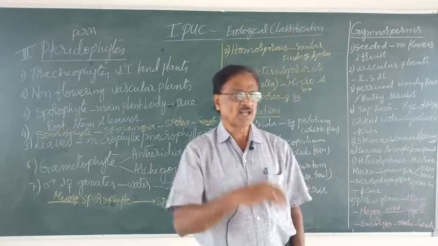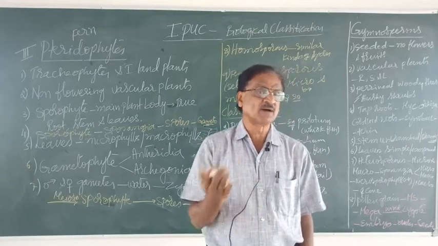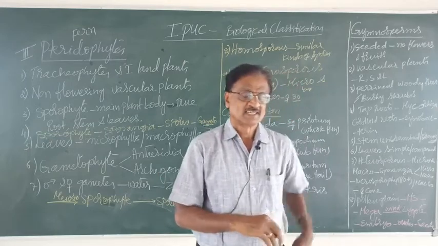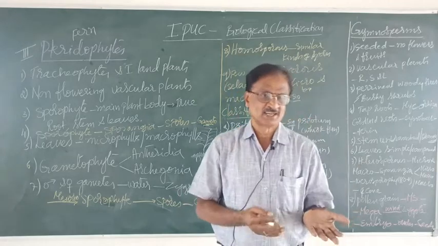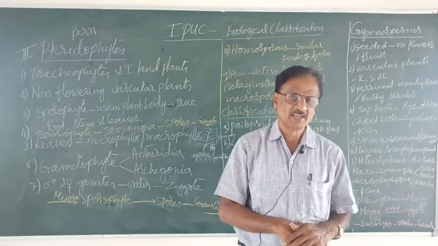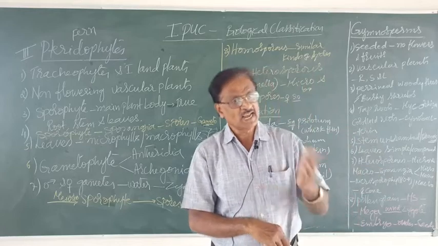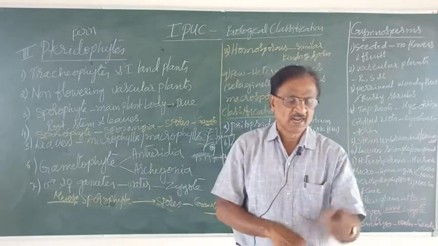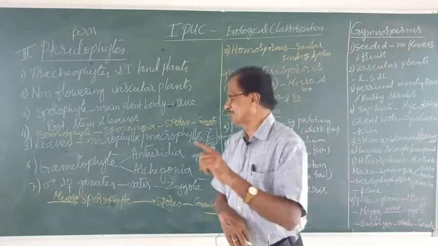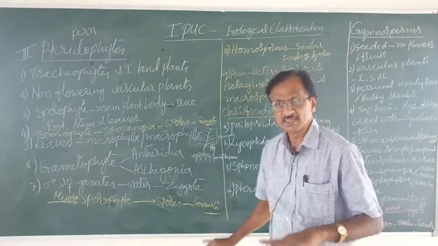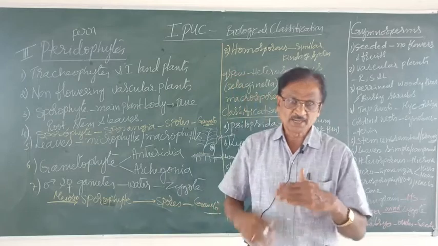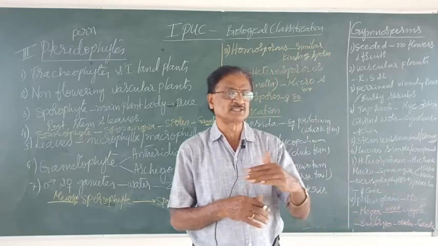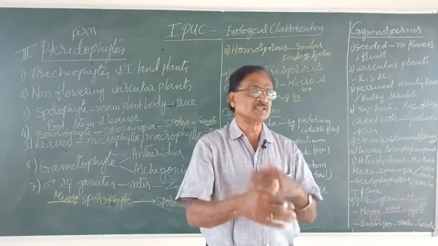How are the spores formed? The spores are formed by meiosis. As a result, the diploid cells found in the sporophytic body now become what? Haploid. Thereby, the spores are haploid, and these spores by germination form what? Gametophyte. So, the gametophytic generation and the sporophytic generation alternate with each other.